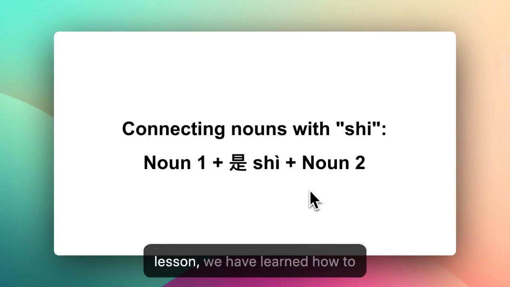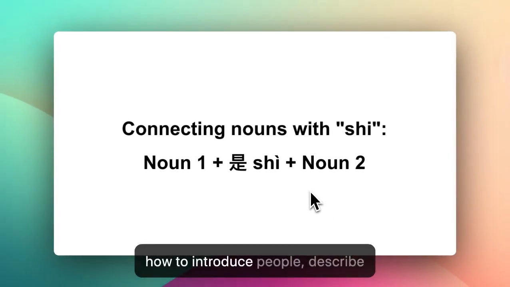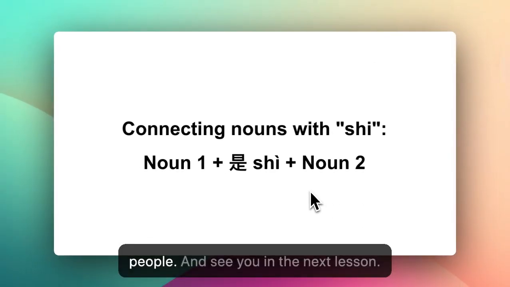Okay, in this lesson, we have learned how to connect two nouns with 是 in Mandarin Chinese. We also learned how to introduce people and describe people. And see you in the next lesson. 再见。